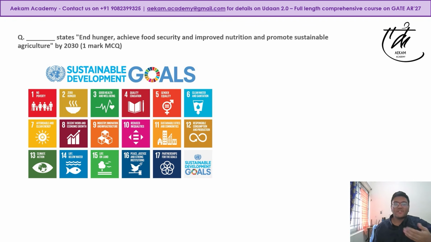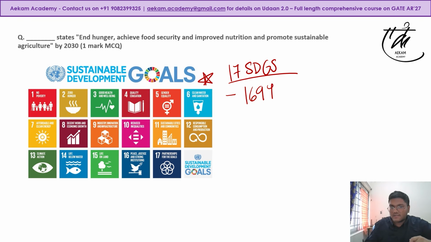The first question, which everybody could have predicted, was from SDGs, Sustainable Development Goals. You need to remember the 17 SDGs. What are these SDGs? There are various mnemonics. You can make your own mnemonics, or you can just understand through correlation. And how many targets? There are 169 targets, right? This can also be a question.